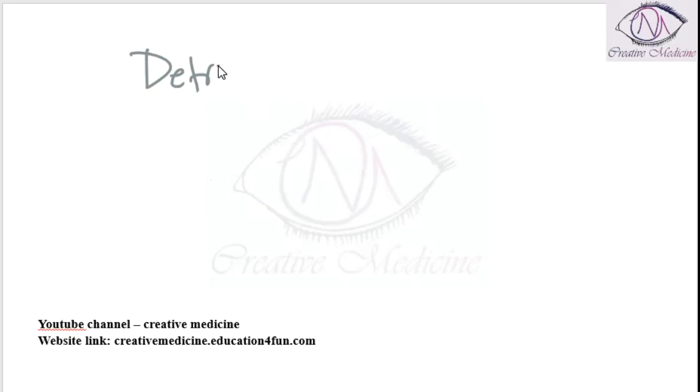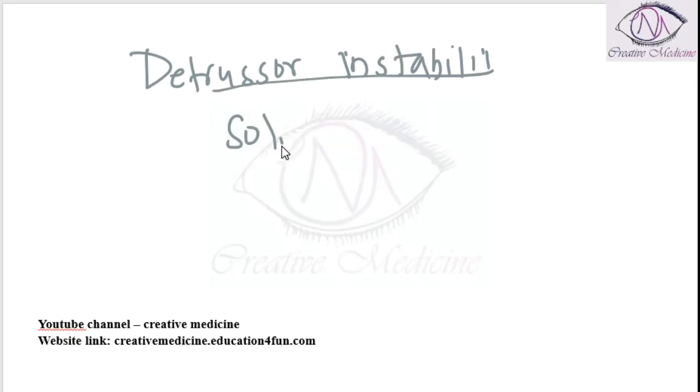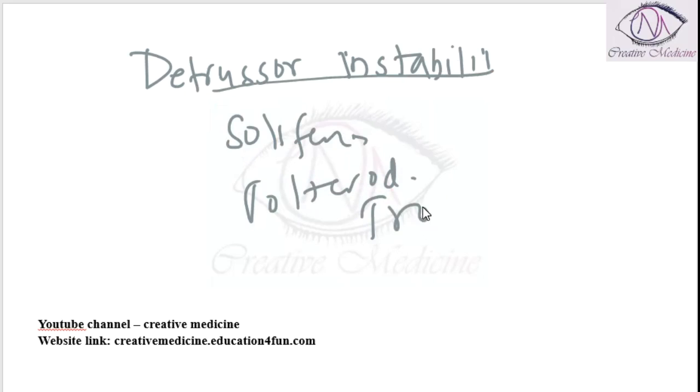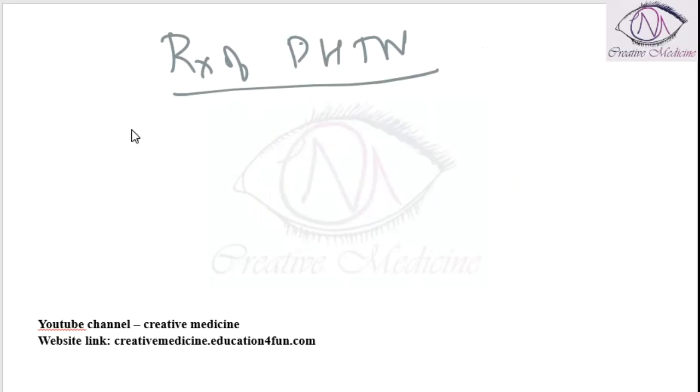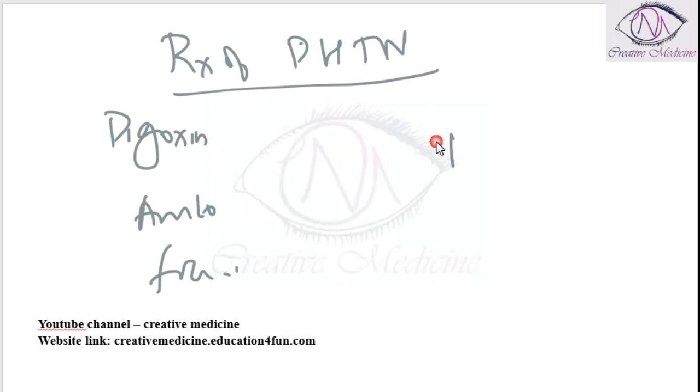The drugs used in detrusor instability are solifenacin, tolteridone and trospium. Drugs used in the treatment of pulmonary hypertension: digoxin, amlodipine and furosemide can be used, but beta blockers are not used in pulmonary hypertension.